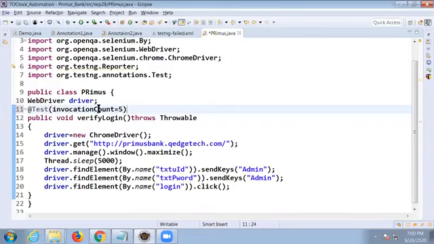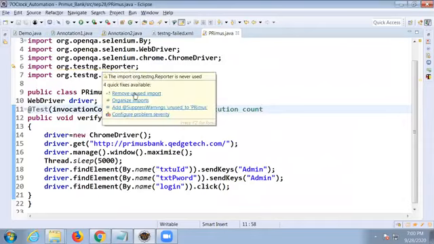What is the meaning of invocation count? Execution count. Execution count number. However many times you specify, it will execute that many times without looping. Look at that. Okay. Now I don't want a reporter for this.